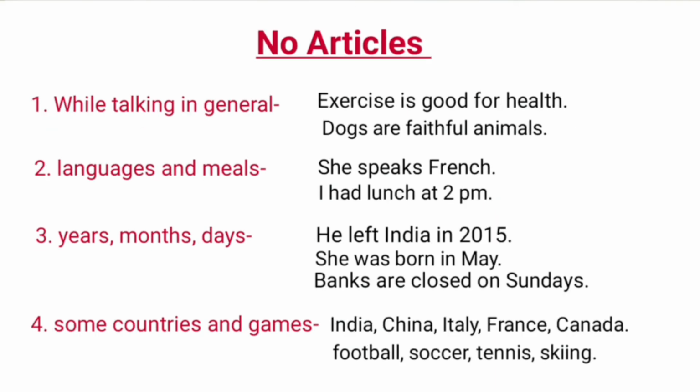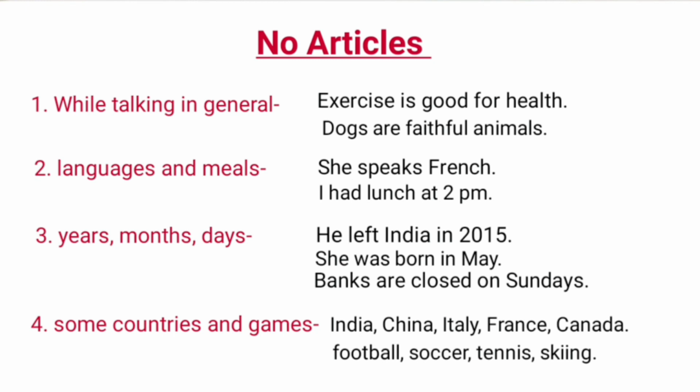Having known when to use a or an and when to use article the, let's see when no articles are used. We don't use any article while talking in general. For example, exercise is good for health. Dogs are faithful animals. Gold is very expensive. We don't use any article before languages and meals also, like she speaks French. I had lunch at 2 p.m. Here French is a language and lunch is a meal and no article is used before them.